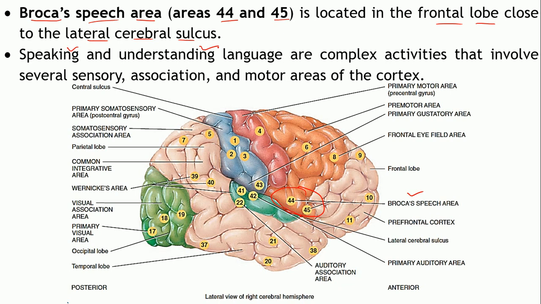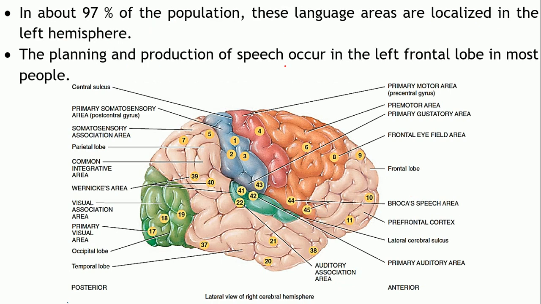These are complex activities which involve the sensory association as well as motor areas of the cortex. Mainly these particular areas are more influencing in the left hemisphere in most of the population.